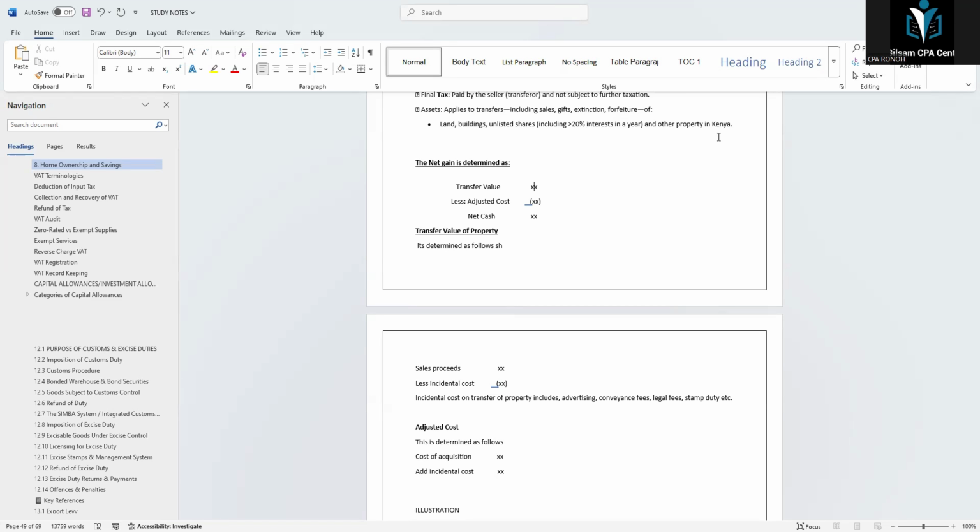And then how do we get the adjusted cost? You say, this is determined as follows. We get the cost of acquisition, and you add the incidental cost. The incidental cost will be the same.